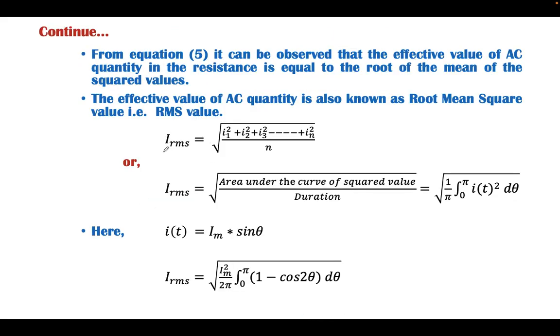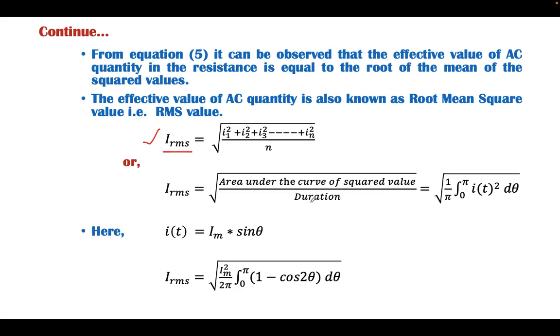Now, this is the root mean square value. If it is for current, it will be IRMS. If it is for voltage, it will be VRMS. If it is for EMF, it will be ERMS. And here we consider this function to be current, and hence it is IRMS.